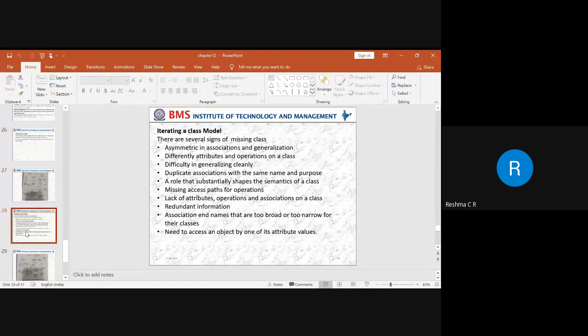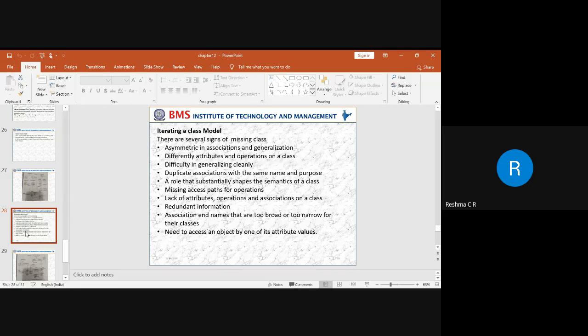If we want access to an operation or an attribute of another class, we need to have a proper navigation. An access path or an operation can be missed when we are not able to have a traversal, or when there are missing classes. That has to be identified.